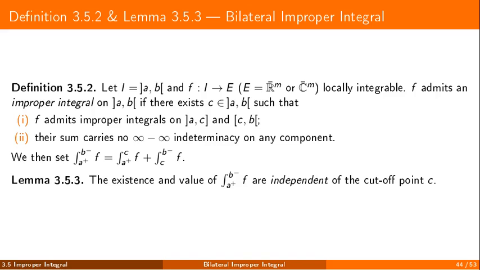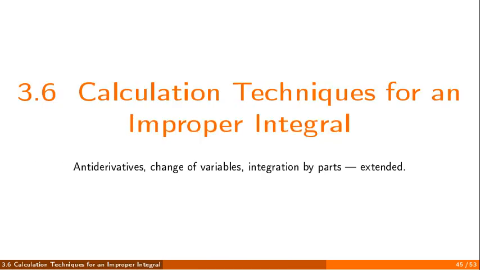The last refinement handles open intervals, where both endpoints may be problematic. We choose any interior point, split the interval there, and add the two one-sided improper integrals, provided no infinity minus infinity ambiguity appears. The lemma tells us this does not depend on the cut point, so the construction is intrinsic and well-defined. We now extend the main computational tools to the improper setting: antiderivatives, change of variables, and integration by parts.